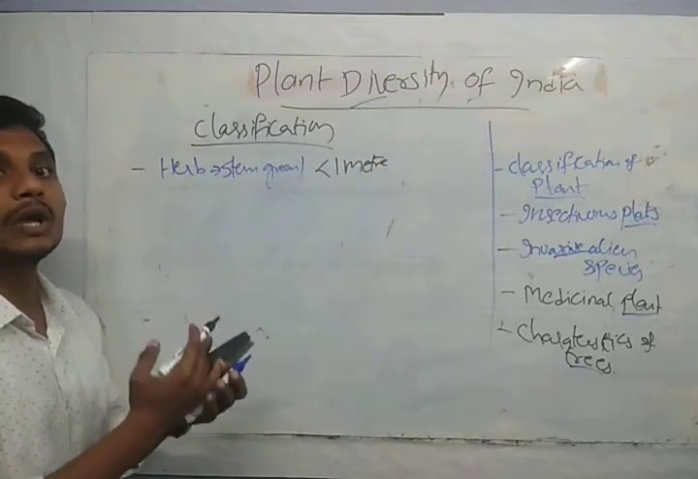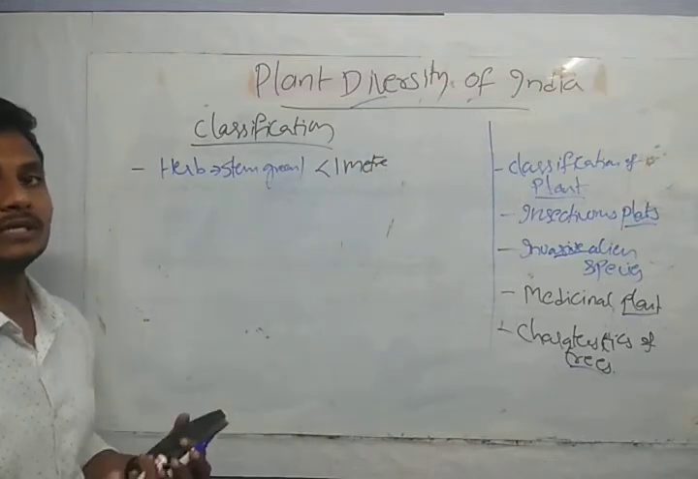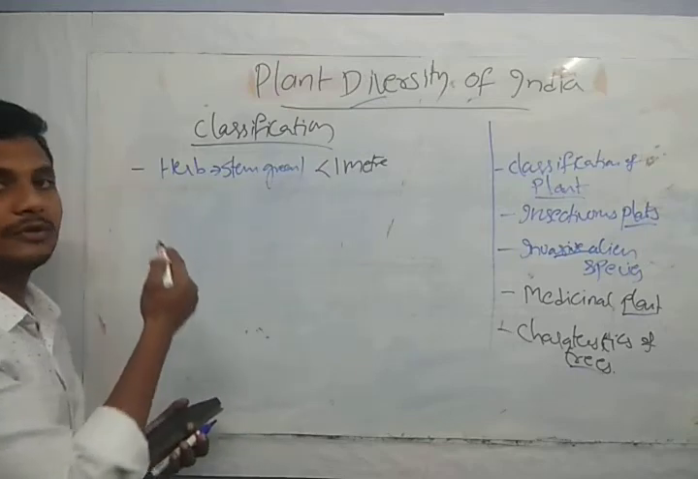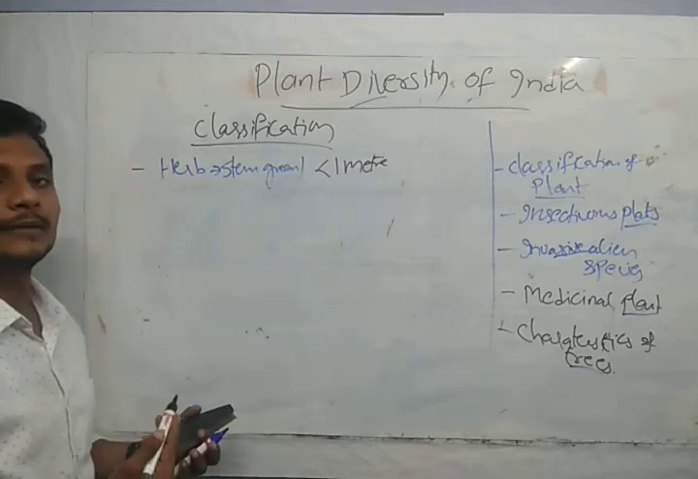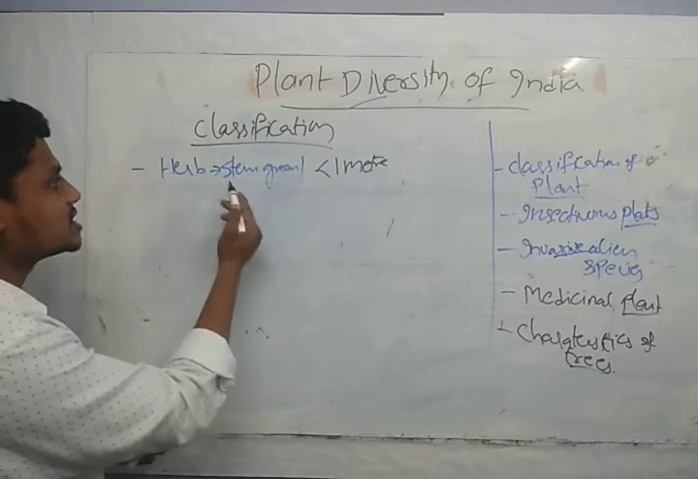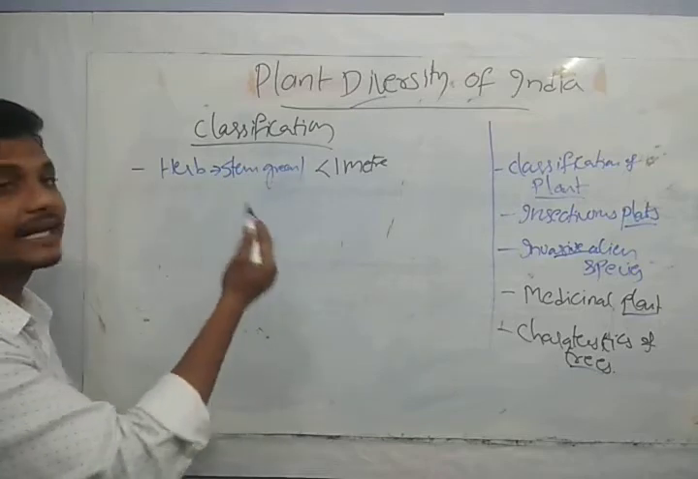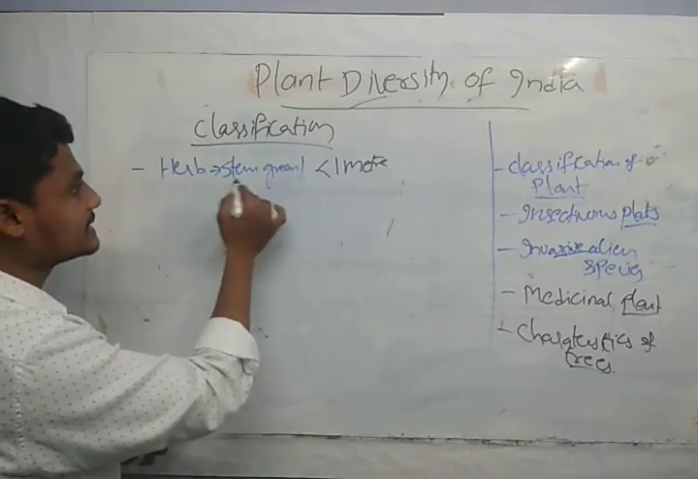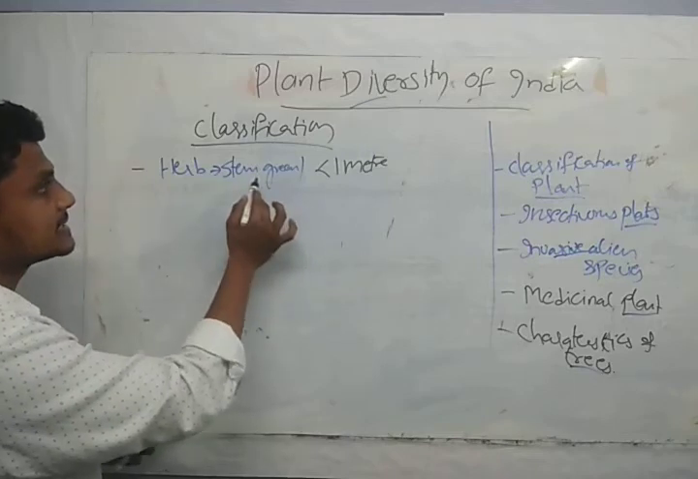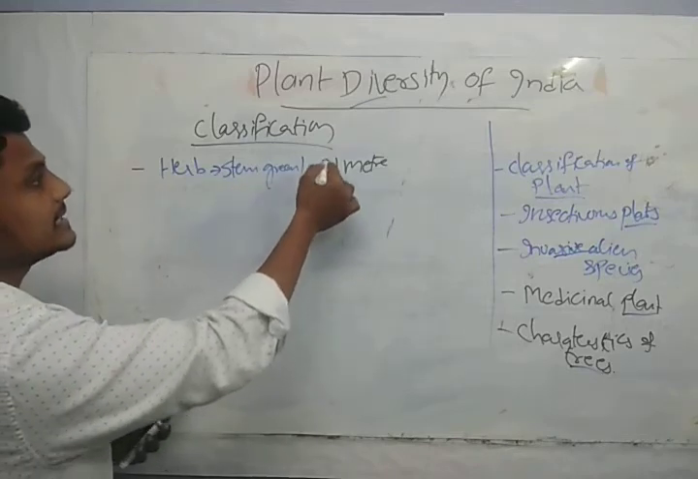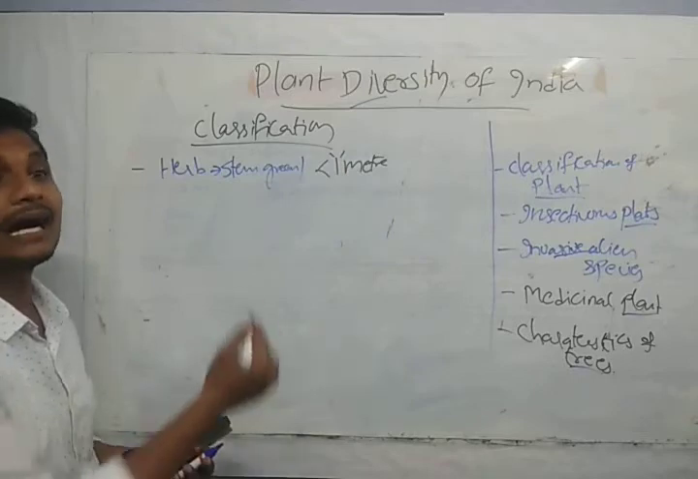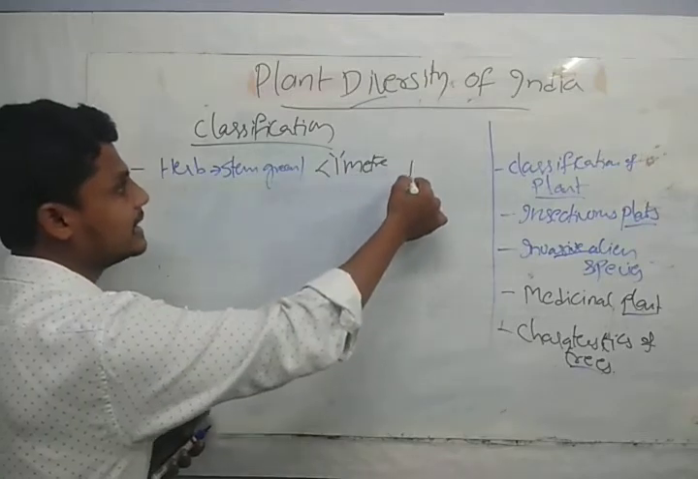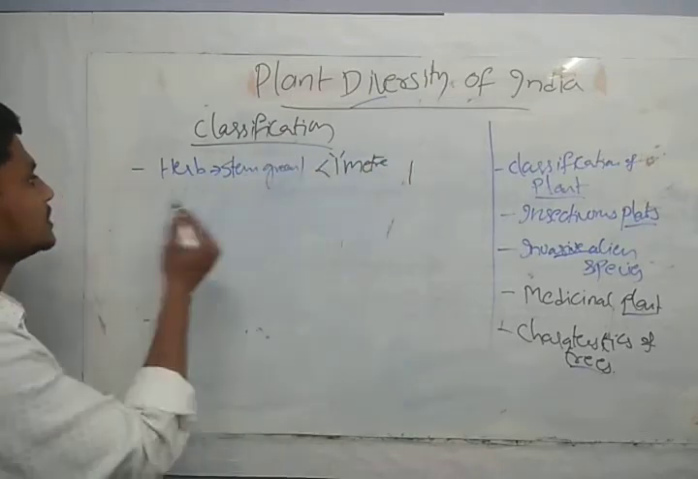What do you mean by herb? You should know when to use which terminology: when to use herb, when to use shrub, when to use tree. A herb is a small green plant, where the stem is green in color and the height is less than 1 meter. It is about the herb.